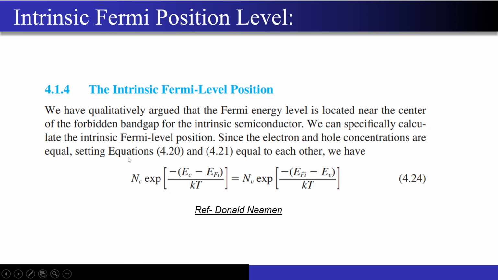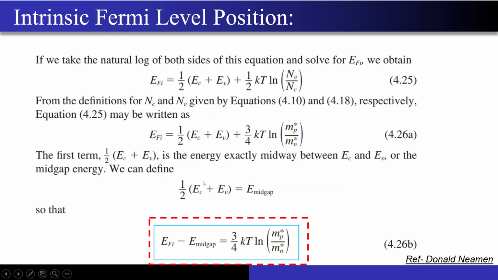So what does this intrinsic Fermi position mean? It means that in an intrinsic semiconductor, the number of holes and electrons are all equal to Ni, right? So what we want to do over here is find the value of this EFI. The Fermi level in the intrinsic semiconductor is called the intrinsic Fermi level, right? As you know, in the intrinsic semiconductor, the concentrations of electrons and holes are equal. This is the formula for the concentration of electrons, and this is the concentration of the holes. The moment I equate these formulas, I will get an equation, and when I take the log on that equation, I will get something like this, right?